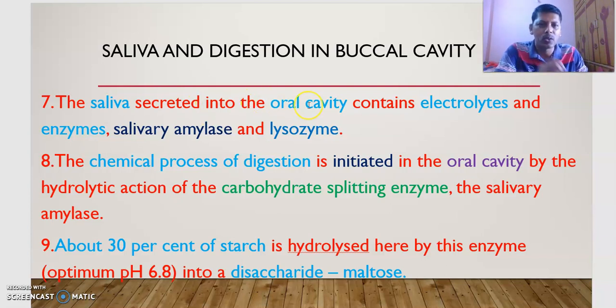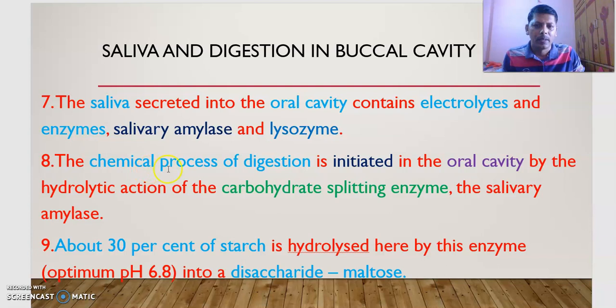Saliva secreted into the oral cavity contains electrolytes. What are the various electrolytes? There are cations and anions present: K plus, Na plus, Cl minus, and HCO3 minus. These all are electrolytes present in our saliva. Also enzymes are present: salivary amylase and lysozyme.